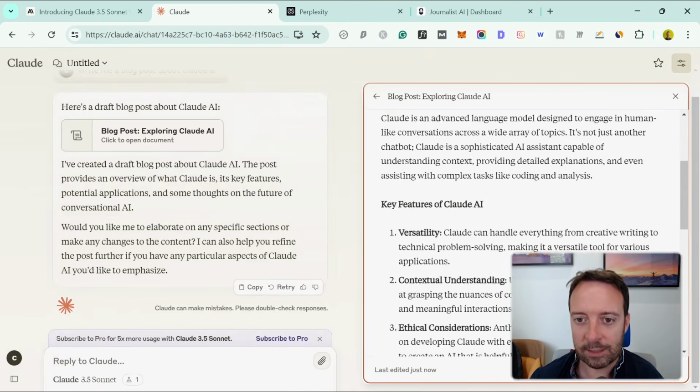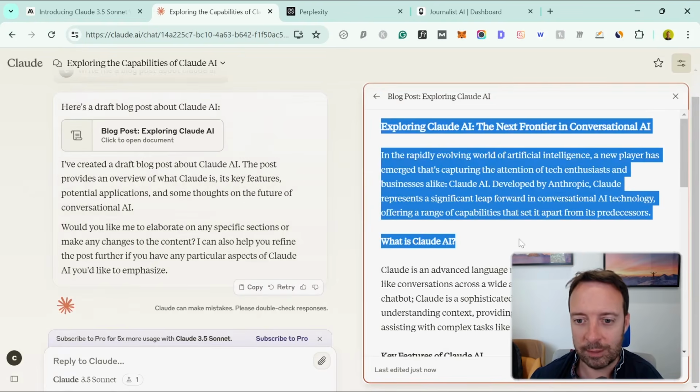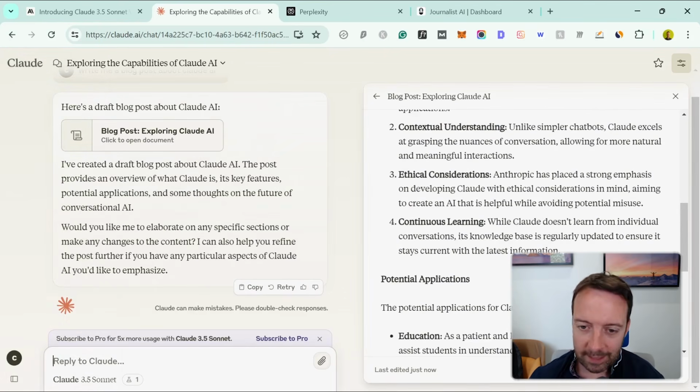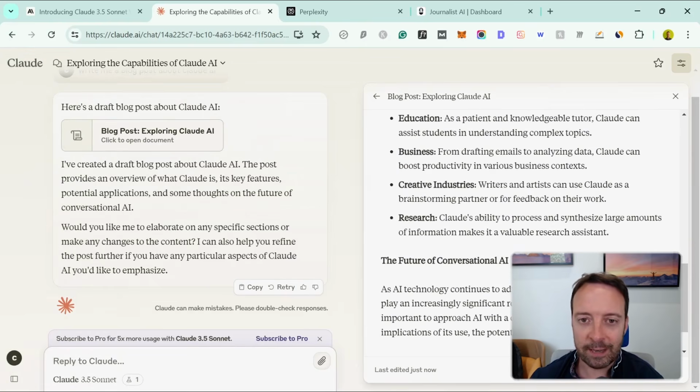And this is what it looks like. Okay, so you have the blog post. You can just copy and paste here, and you can also refine it a little bit more down here in the reply to Claude thread. As you can see, it's quite well formatted here. But one thing it's lacking is up-to-date information about Claude Sonnet and something like that.